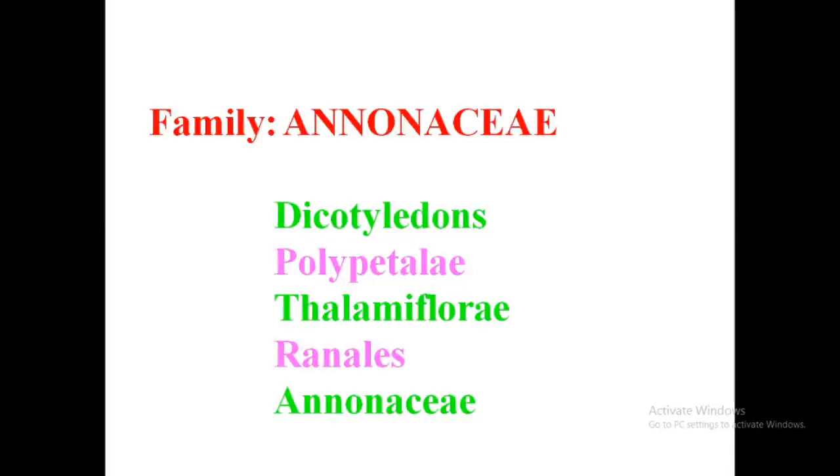So Annonaceae, its systematic position is given: dicotyledons, Polypetalae, Thalamiflorae, Ranales, Annonaceae. You know, dicotyledon, two cotyledons; Polypetalae, petals free; Thalamiflorae, prominent thalamus, superior ovary; Ranales, infinite number of stamens, carpels, etc. Clear? So the family Annonaceae.